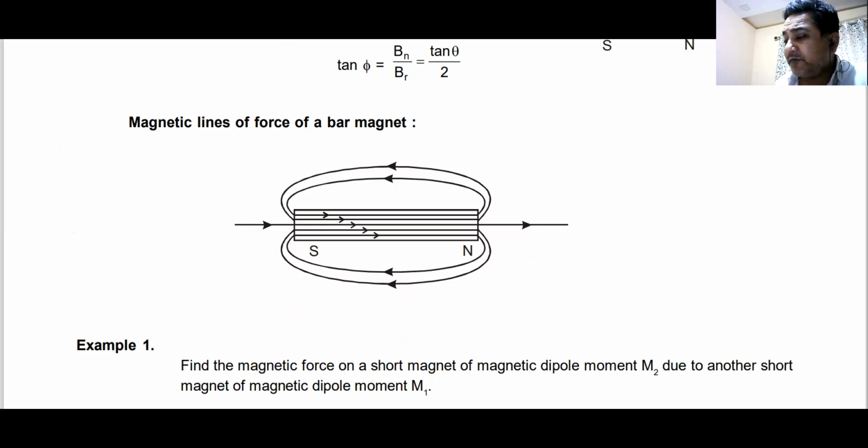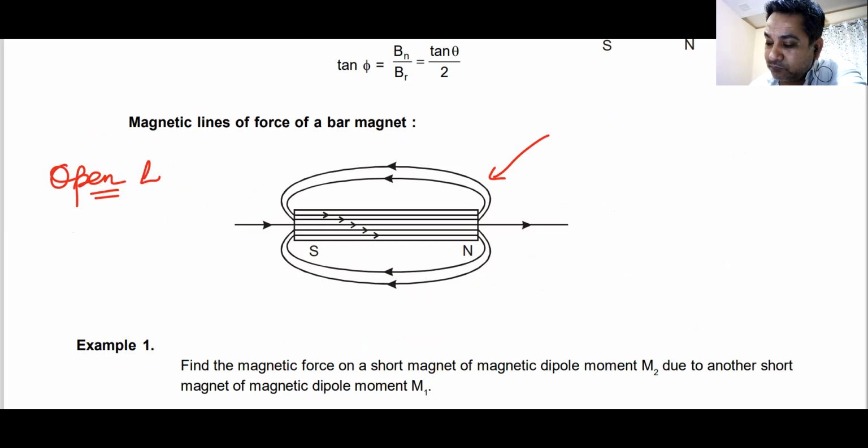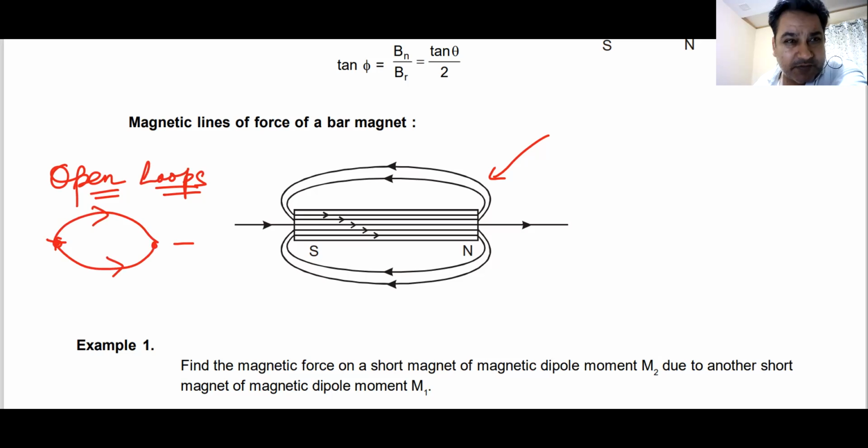Magnetic lines of force of a bar magnet, we all know this. Now remember, there is a difference between electric field and magnetic field lines. The one major difference is that electric field lines are open loops. What do you mean by this? They have a starting point, they have an end point. They start from a positive charge and end on a negative charge like this.